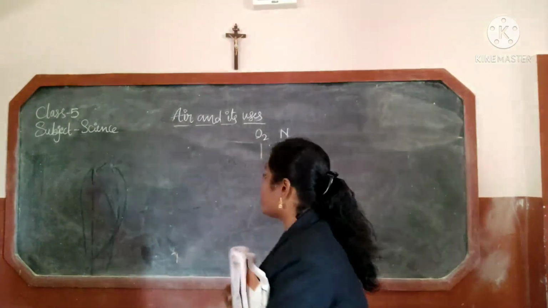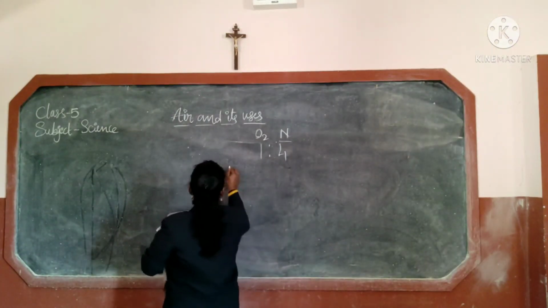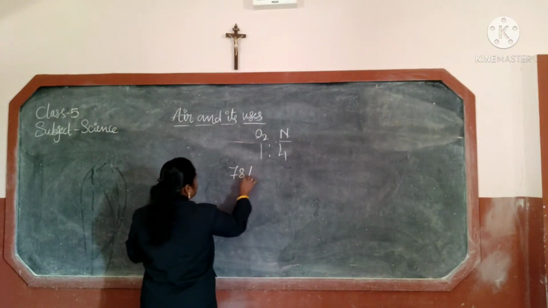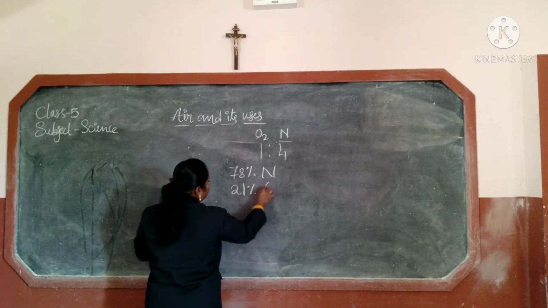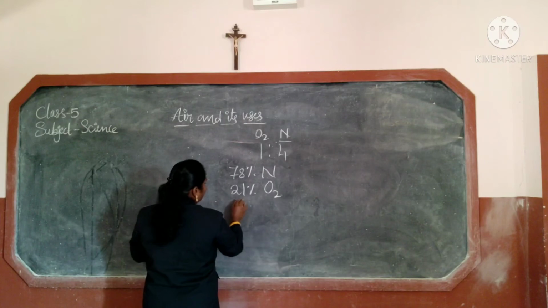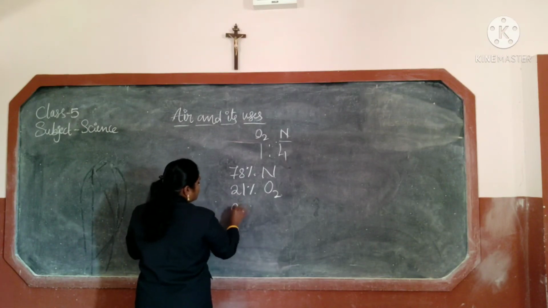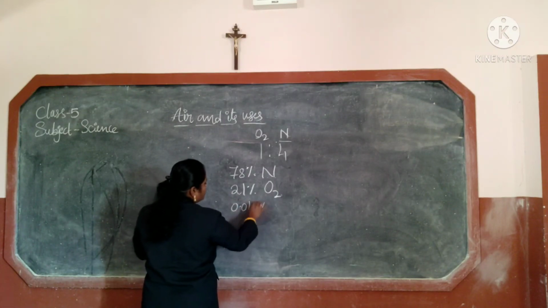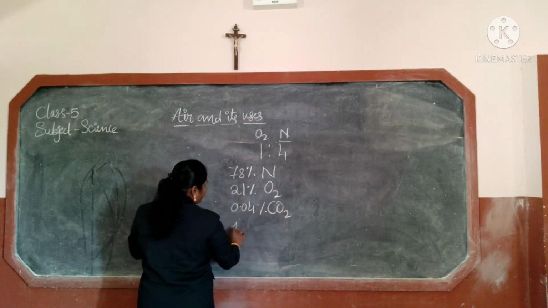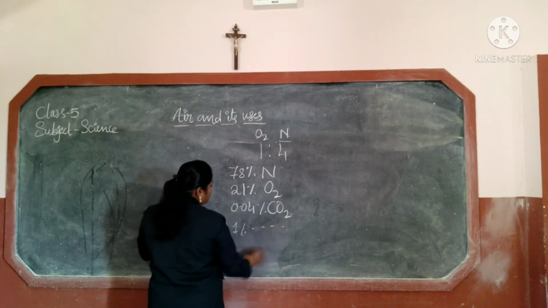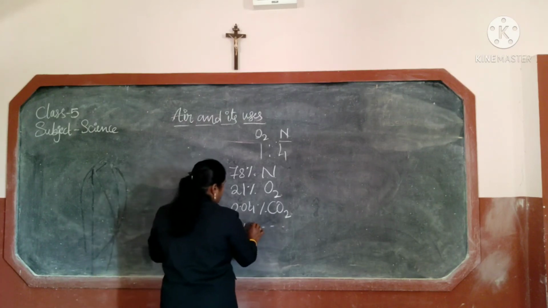So what are the components of the air? Here we can say 78% nitrogen, 21% oxygen, and 0.04% carbon dioxide, remaining 1% all other gases. What are they?